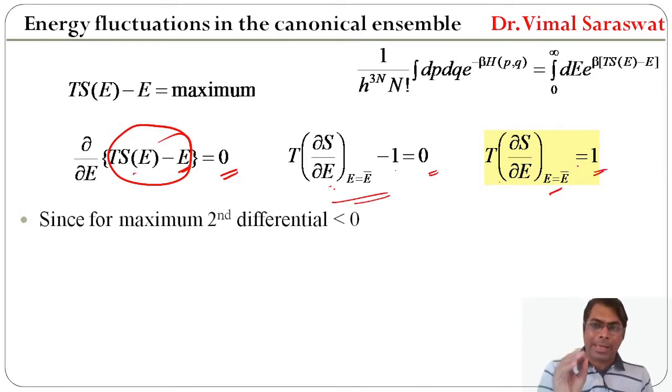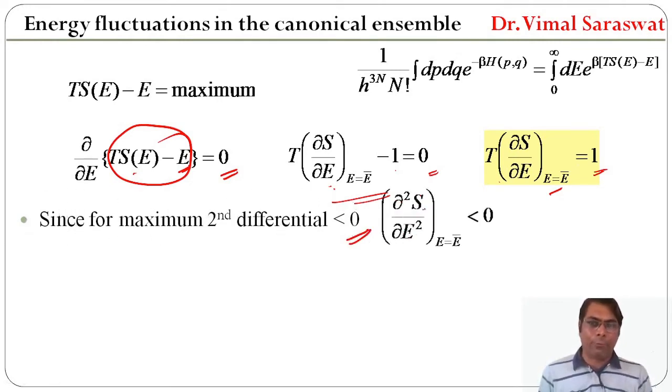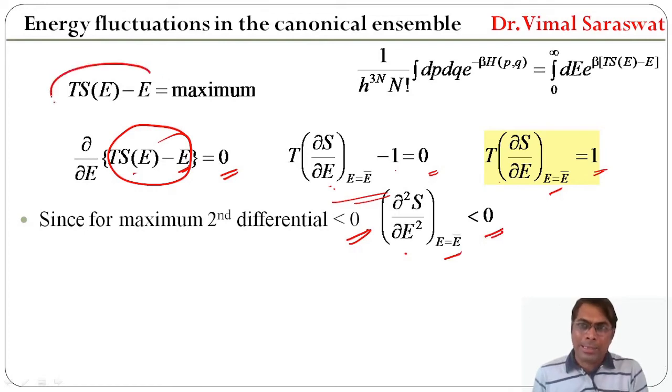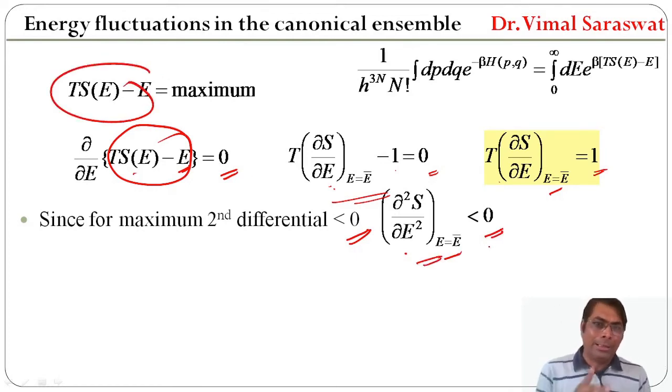For maximum, second differential is less than 0, that is negative. First differential gives the condition at which the value will be maximum, and second differential decides whether this value will be maximum or minimum. If second differential is negative, then the value will be maximum, and if second differential is positive, then the value will be minimum. So for maximum, second differential will be negative. Therefore del square S upon del E square at E equal to E bar will be less than 0. So its second differential is this one, and this will be less than 0.